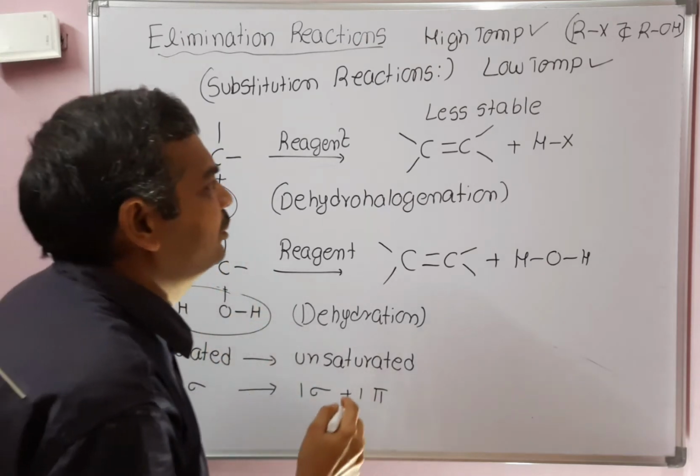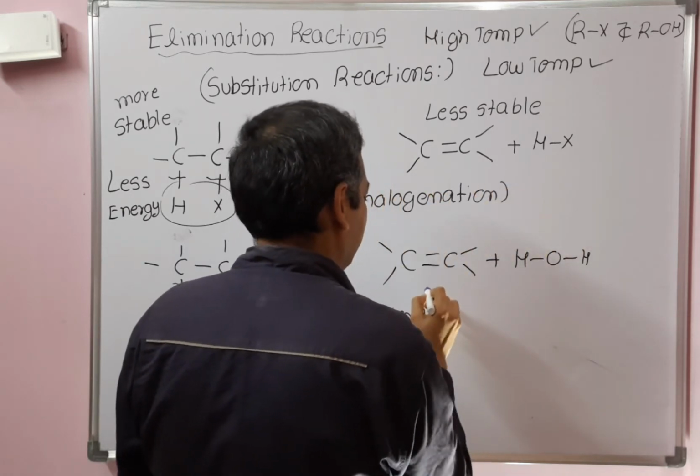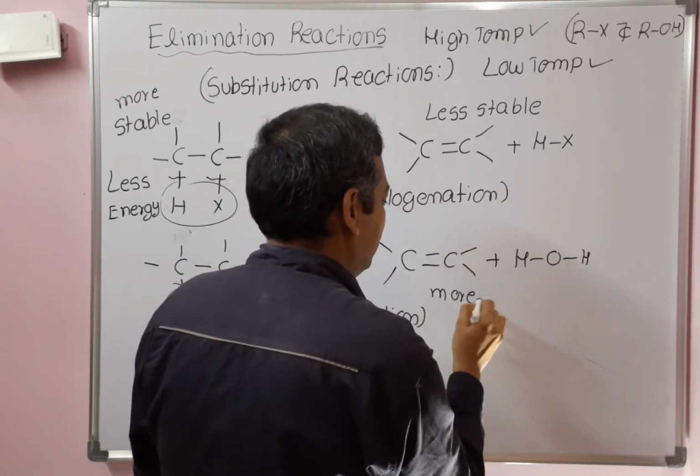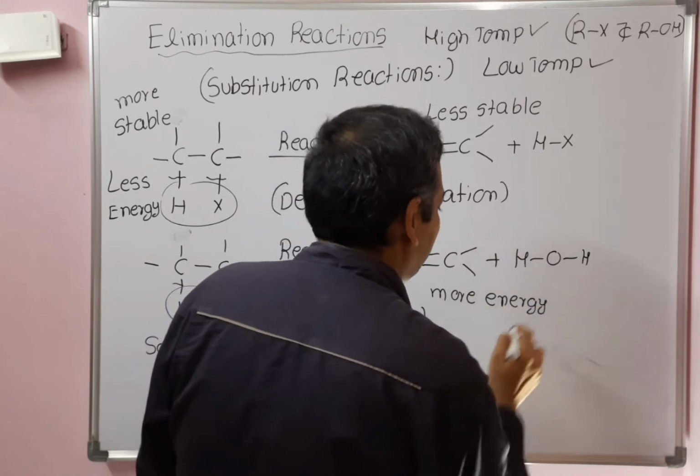Whereas alkenes are more energetic compounds, with more energy.